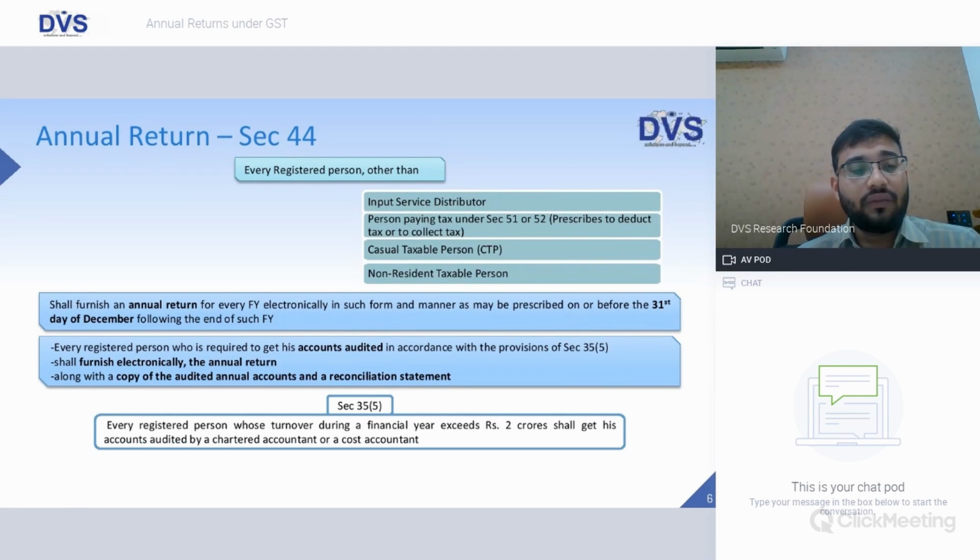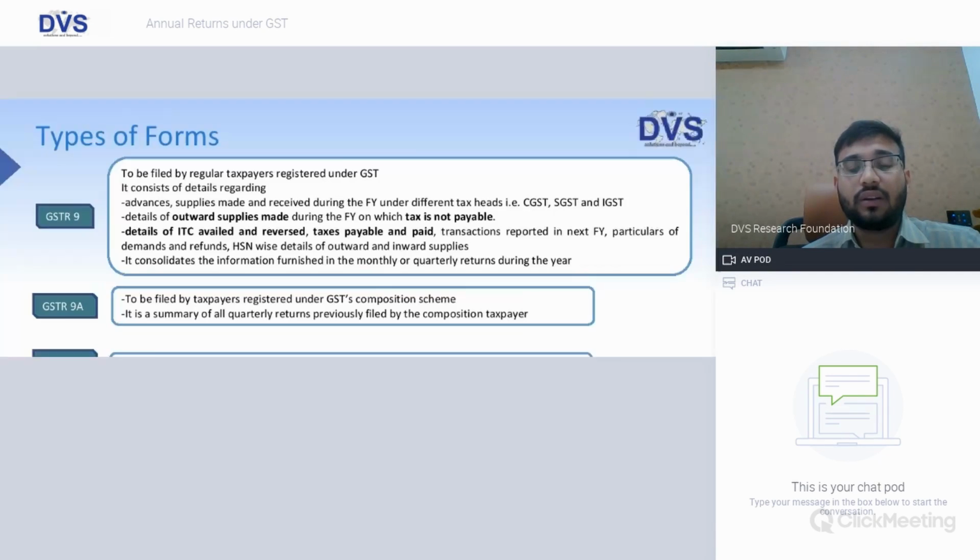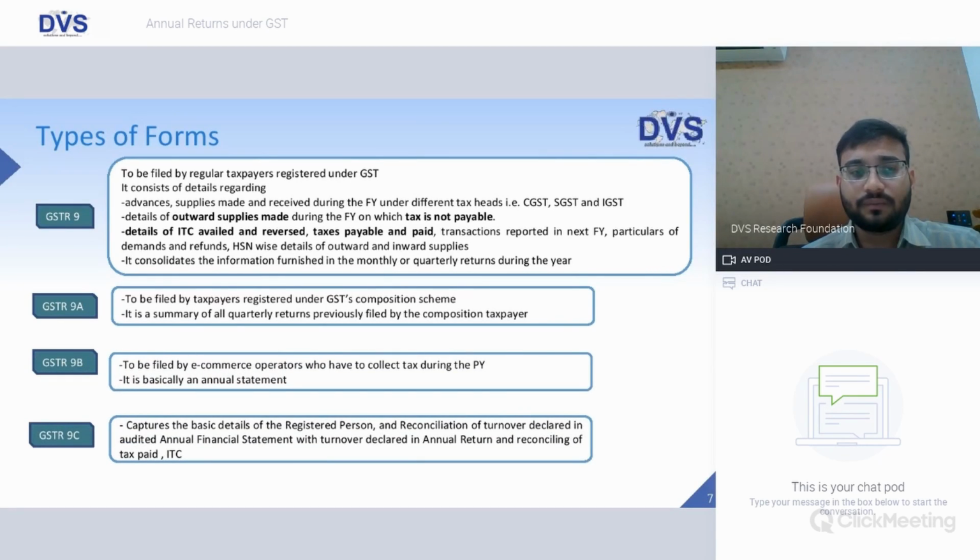Every registered person who is required to get his accounts audited shall file GSTR 9C along with GSTR 9, the annual return. It is again a copy of the audit, which would focus mainly on the reconciliation statement and other aspects of audit. Audit is applicable when your turnover exceeds 2 crores, so that is where you are liable for audit, friends.